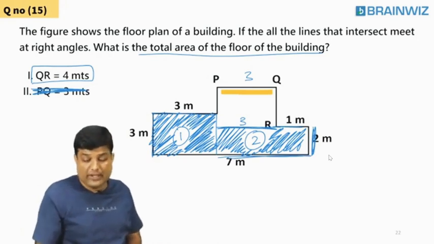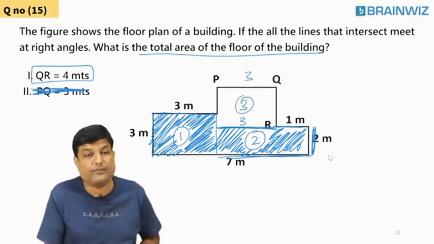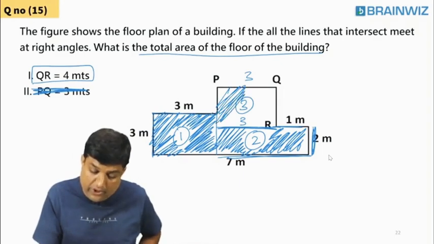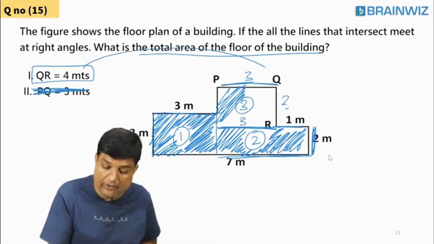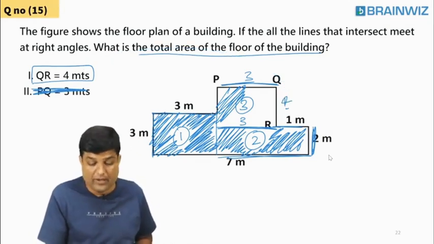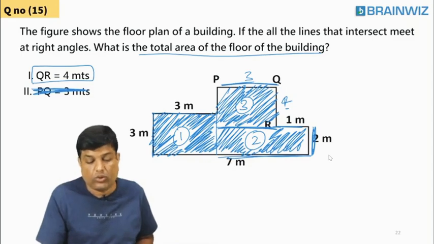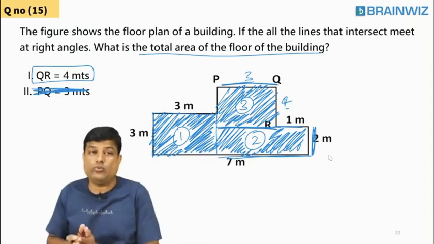Now, students, let's try to see room number 3. If you wanted to find room number 3, you know this is 3, but do you have the QR value? No. That QR value is 4 he told, using 1. So now tell me, can you find out the area of this? Yes, we can find out the area of this. So area of block 1, area of room 2, area of room 3.